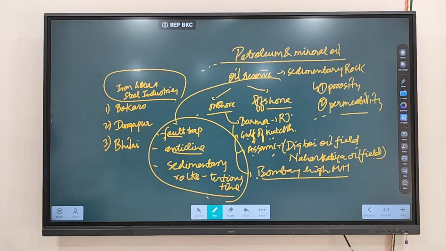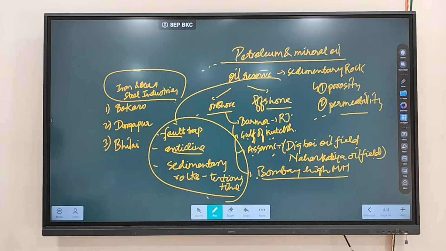And offshore, where are you going to find oil? In the KG basin. Remember the KG basin we talked about? Krishna Godavari basin. There you're going to find it.